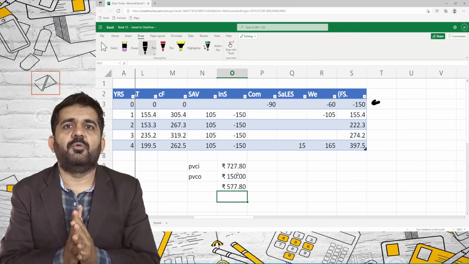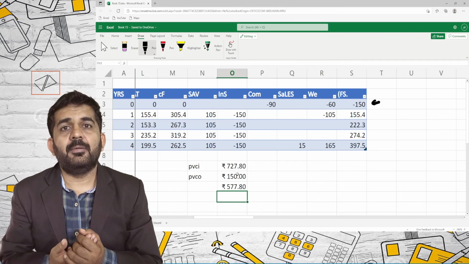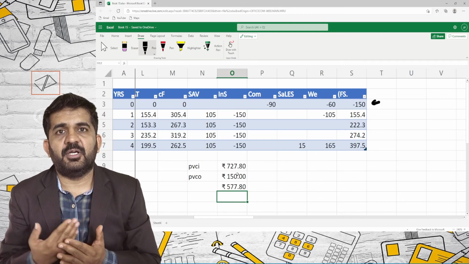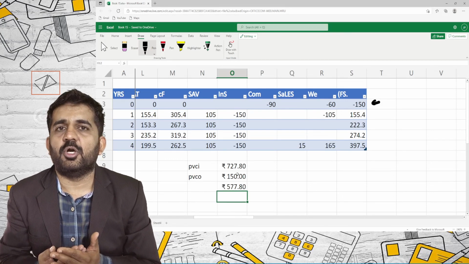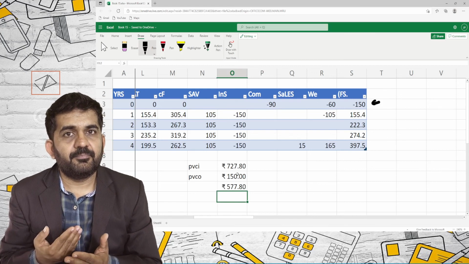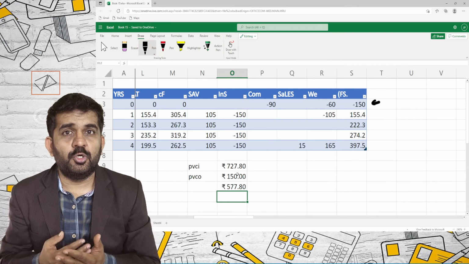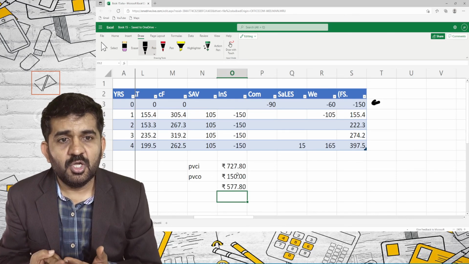Excellent question what we have done. For a machine which is going to process our waste and make it a marketable product, first I find out the profitability, means profit after tax. I added back the depreciation and I got cash flow from normal operations. Then I dealt with working capital, which was also good because in first year you are investing 60 and in next year you are investing 105.